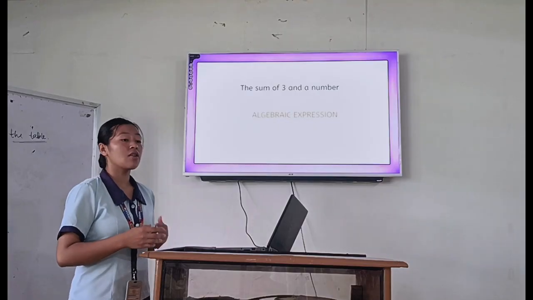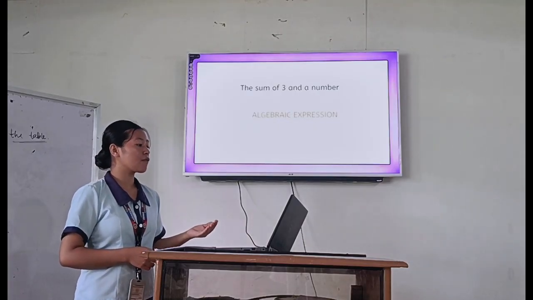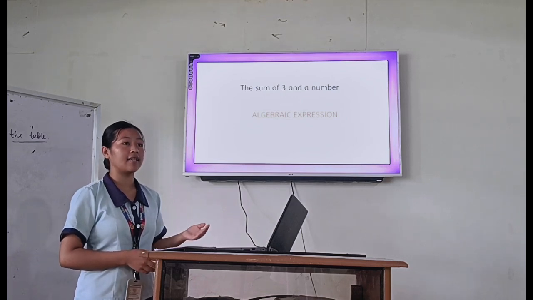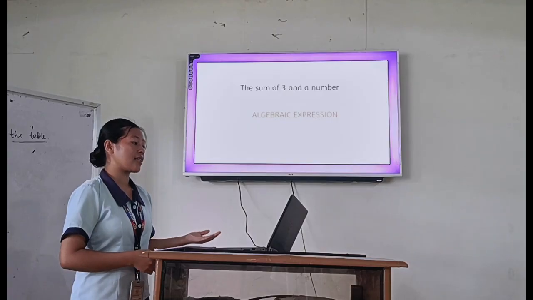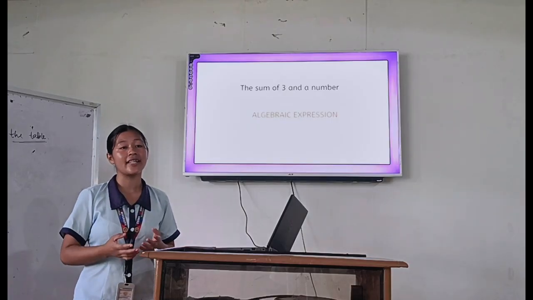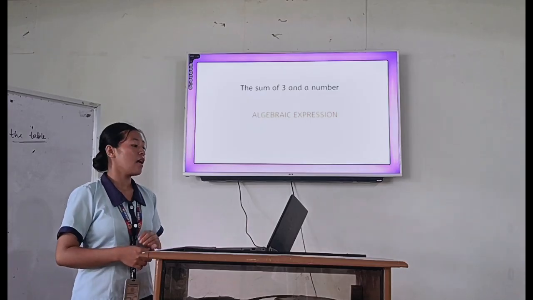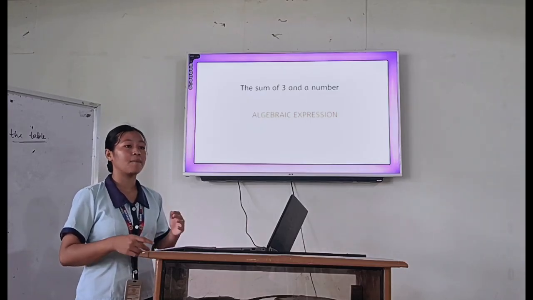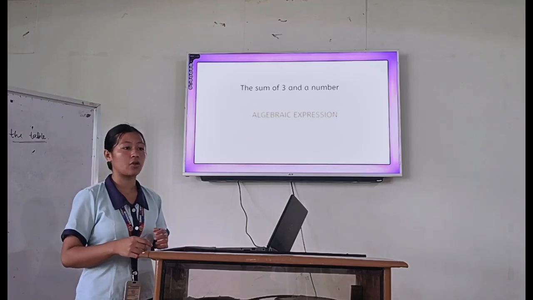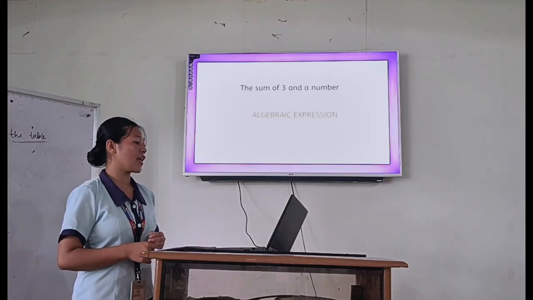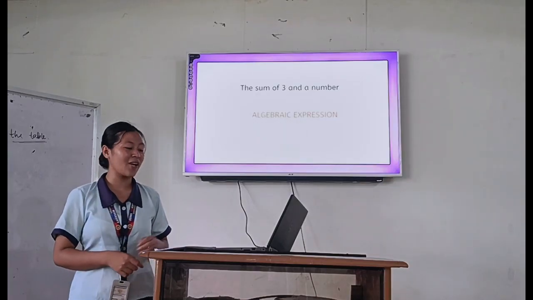We don't know what number it is, so in the verbal phrase it is the sum of 3 and a number. That means the number here is unknown. In an algebraic expression, just like the numerical expression, there is no equal sign. The algebraic expression is a combination of numbers and operations with symbols for those unknown numbers. That's why this one is an example of algebraic expression.